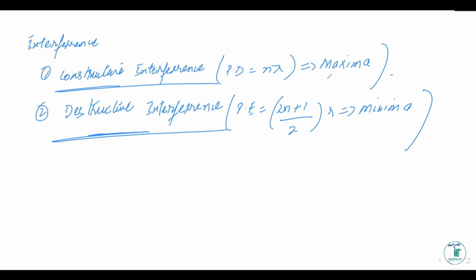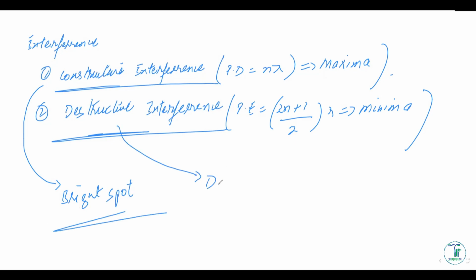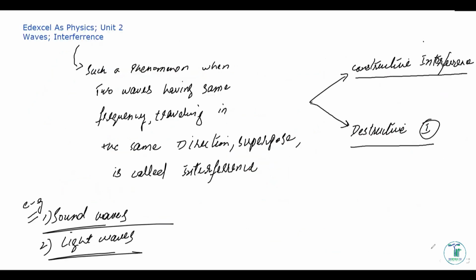We've got the constructive interference, we've got the destructive interference, and if we were talking about light waves, it would be the same thing. In the case of constructive interference, light waves would always give you a bright spot. That is just common sense. And destructive interference would always give you a dark spot, where the amplitude of the resultant wave is going to be 0. So these are the things that you need to know about interference.